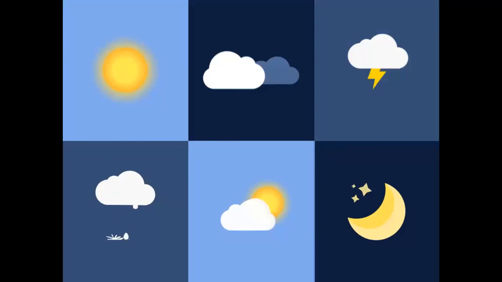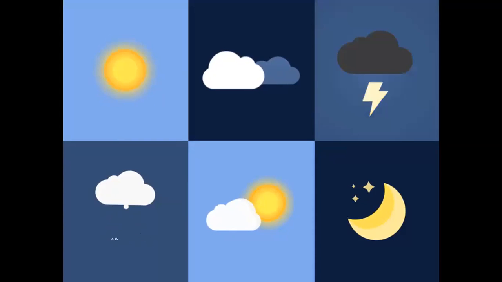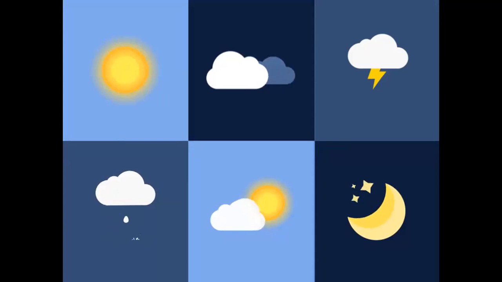And look, this is a common symbol we use, and any kind of presenter giving a weather description must use these kinds of symbols, and these symbols describe many things.